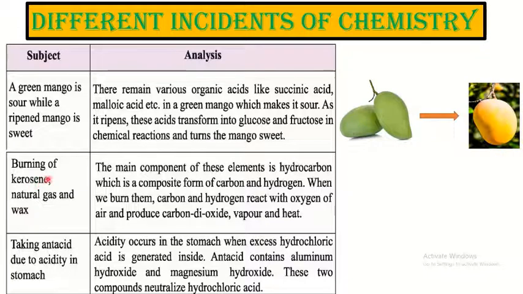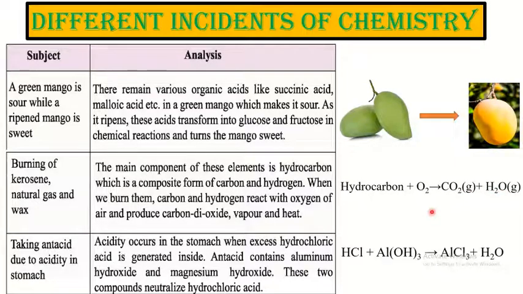Another incident, burning of kerosene, natural gas and wax. You know, the main component of these is hydrocarbon, a mixture of hydrocarbons, which is the composite form of carbon and hydrogen. When we burn them, carbon and hydrogen react with oxygen and they produce carbon dioxide, water vapor and also heat.